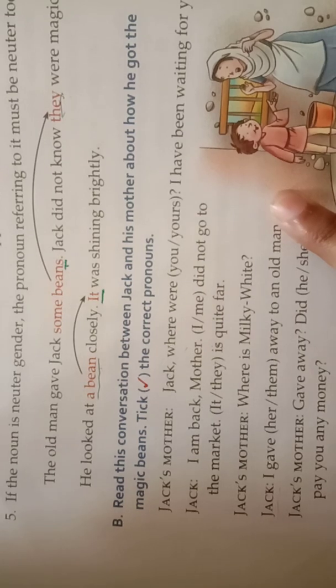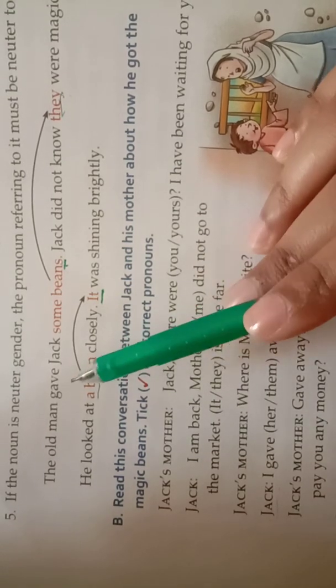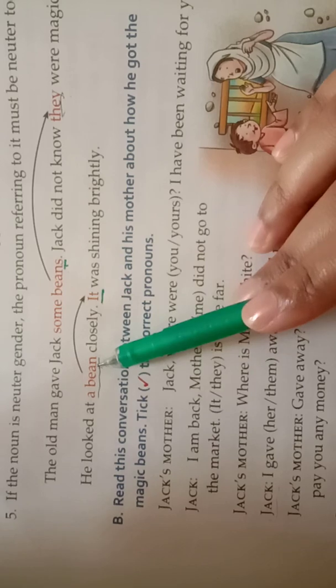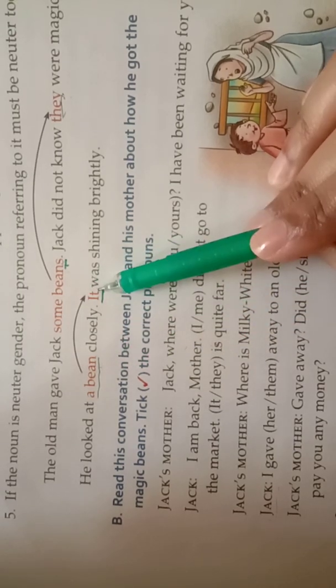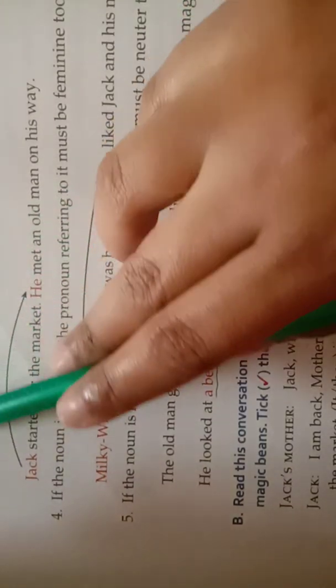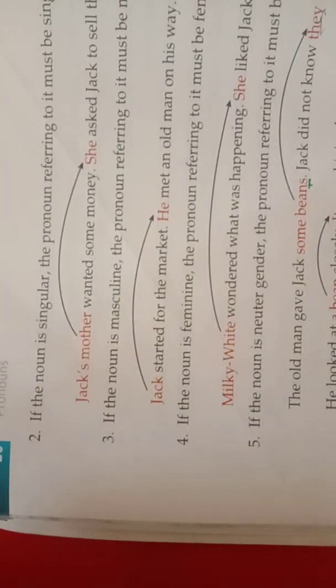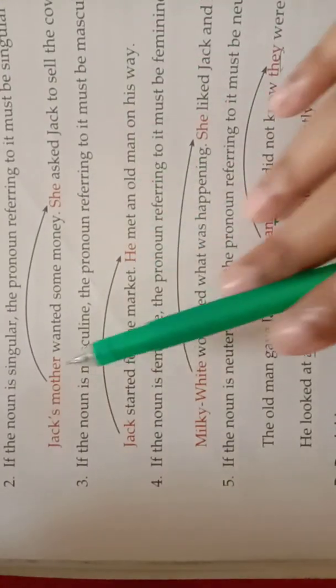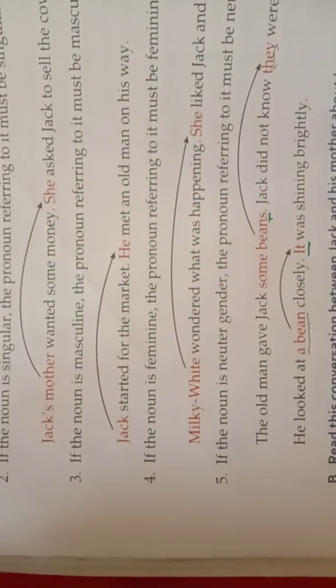Okay boys, and here you can see that this is a neuter gender and also singular, that's why you have to use "it" here. I hope all of you are clear about it. Actually, you will just write the rules, that means rule number 2, 3, 4 and 5, and also rule number 1 in your CW copy, and please also write these examples in your copy.